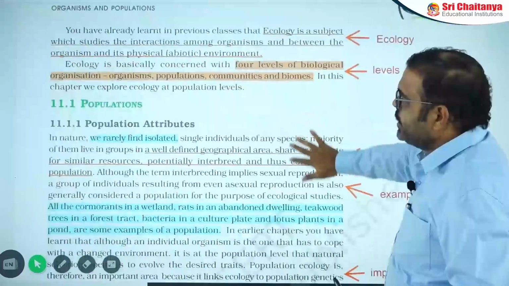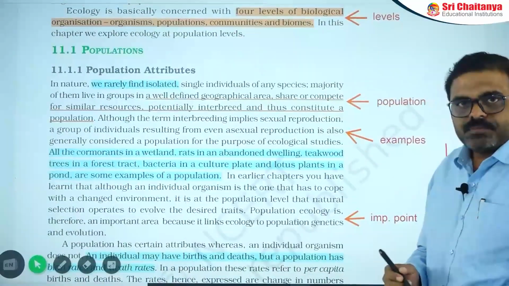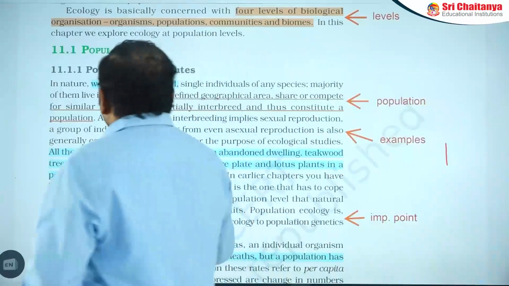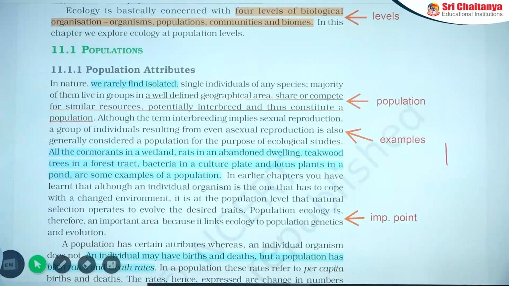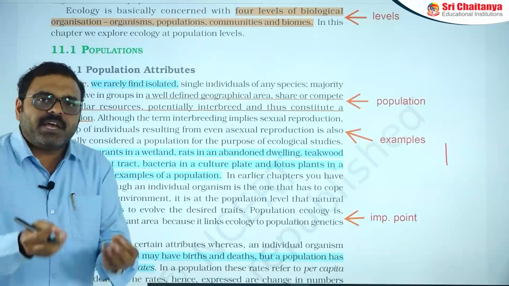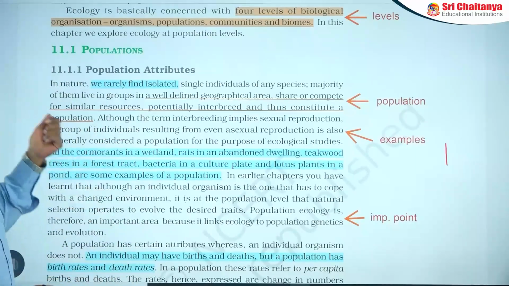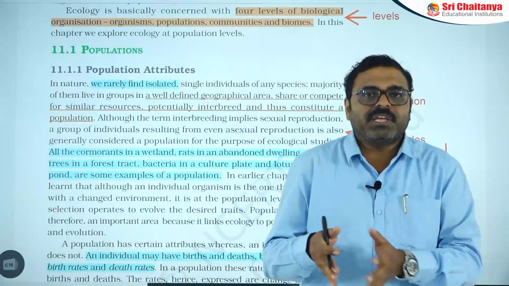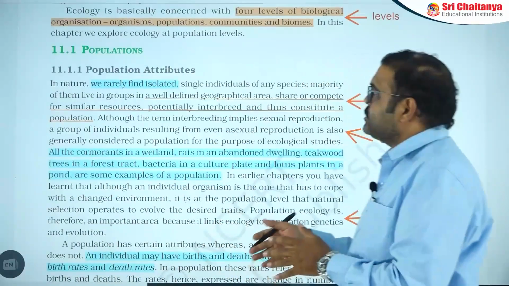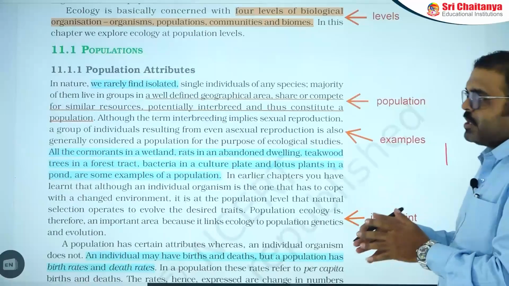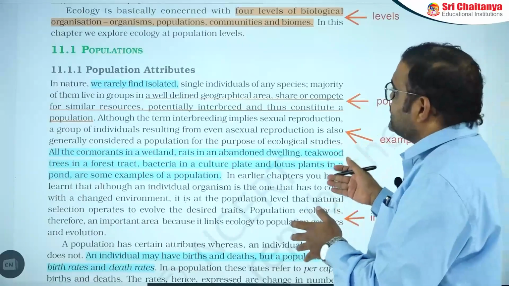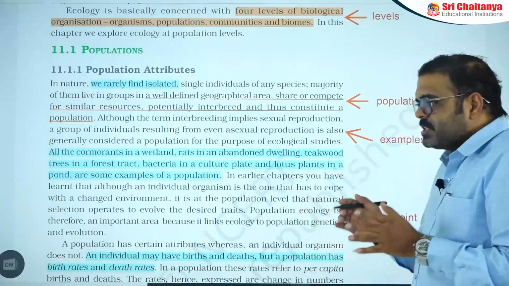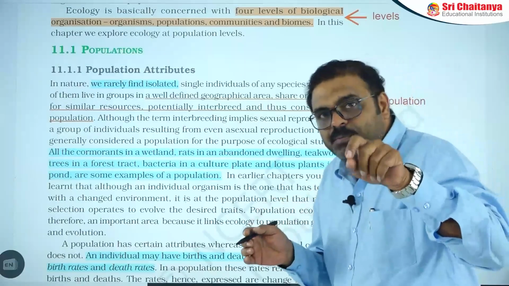Then next point here is population. In the case of the population topic, let us observe the population attributes. Attributes means characters, the population characters. Generally no organism can survive alone. Definitely they need to associate with another one at the same condition. Rarely we observe isolated organisms. Single individuals of any species are very rare in our environment.